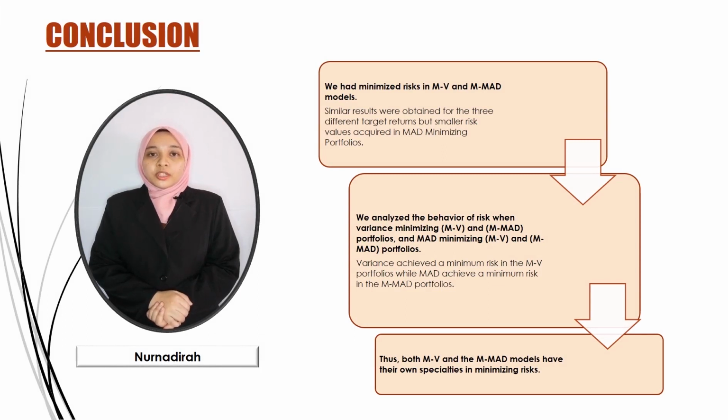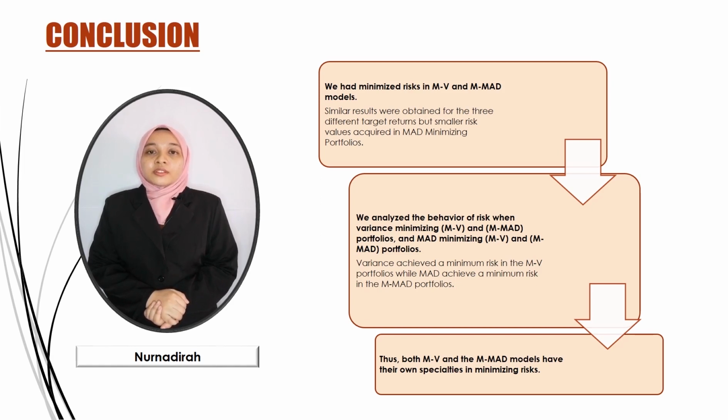Conclusion. Two main objectives were achieved in this project. First, we minimized risk in the MV and MMAT models. Similar results were obtained for the three different target returns, but smaller risk values were acquired in MAD minimizing portfolios. Second objective, which we analyzed, was the behavior of risk when variance minimizing MV and MMAT portfolios and MAD minimizing MV and MMAT portfolios.